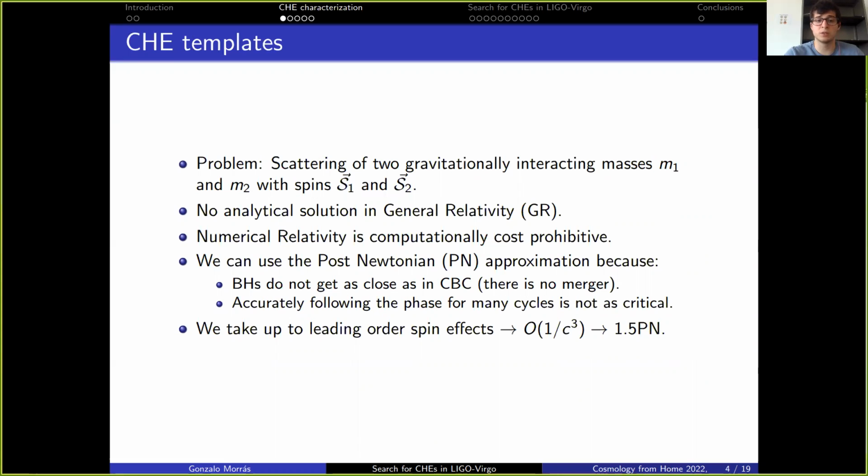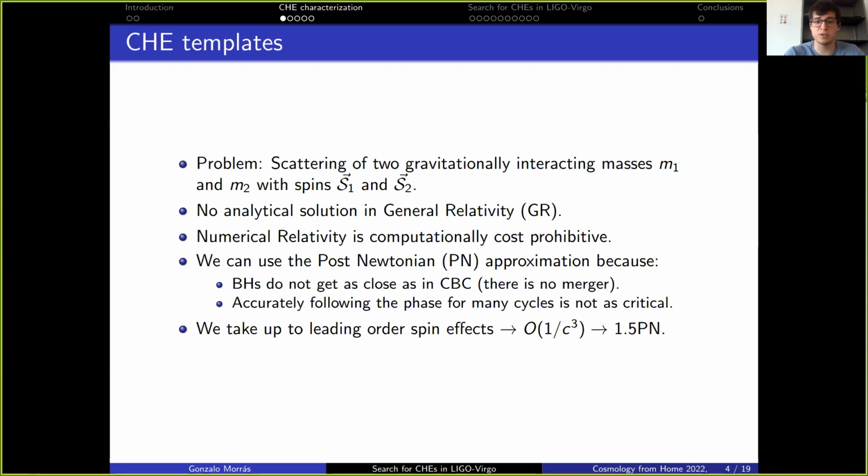So the problem that we want to solve is to determine the scattering of two gravitationally interacting masses M1 and M2 with spins S1 and S2. And we will want to find the gravitational radiation emitted by this system. However, no analytical solution to this problem exists in general relativity. And numerically solving Einstein's equations many times will be computationally cost prohibitive. Because of this, we will have to do an approximation.